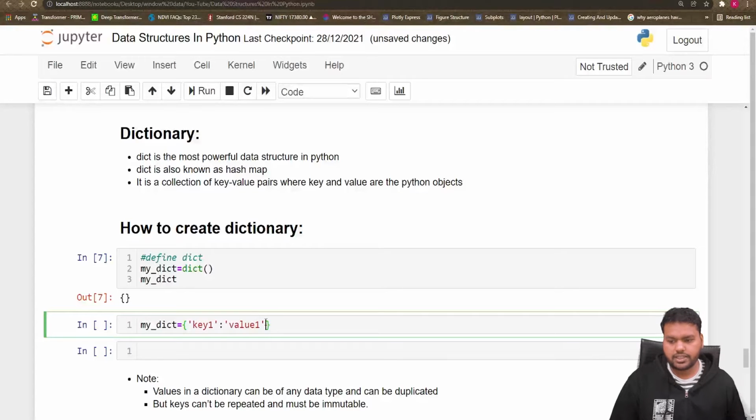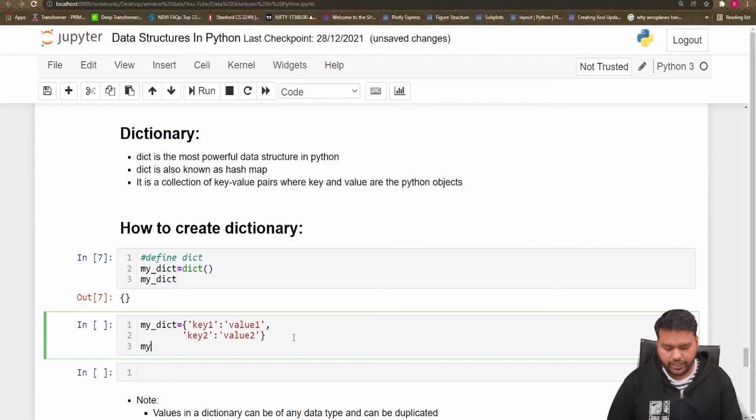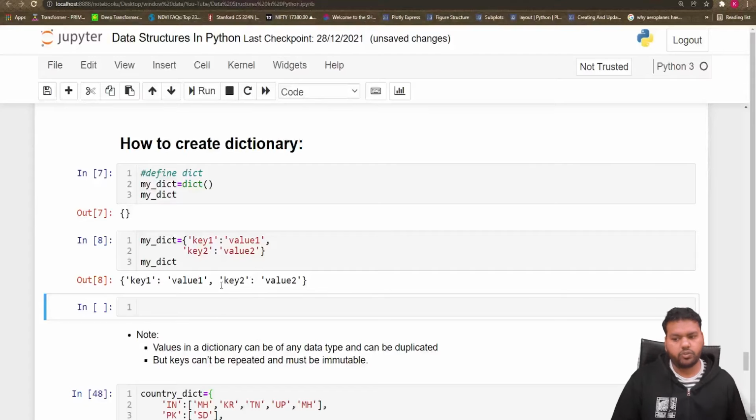Like this, I define another key, key 2, and for key 2 we have the value 2. If I print my dict here, then now my dict is: key 1 has value 1, key 2 has value 2. So that's how we can define the dictionary in a very simple manner. These are the two ways we can define the dictionary.